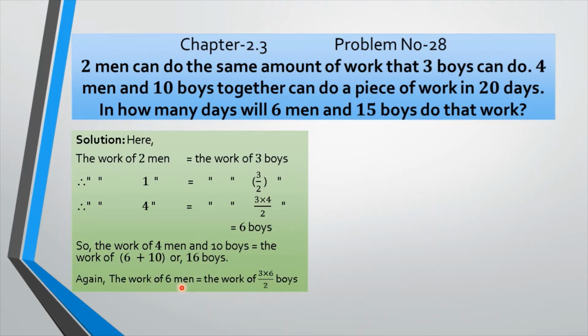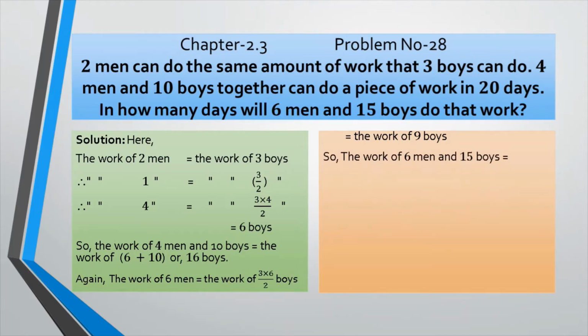Again, the work of 6 men equals to the work of 3 multiplied by 6 divided by 2 boys. From this line, my dear students, you can see the work of 4 men equals to 3 multiplied by 4 divided by 2, 6 boys. And from this line, we can do this line, the work of 6 men equals to the work of 3 multiplied by 6. That means instead of 4, we will write down the 6 now by 2. And if we reduce, we get the work of 9 boys, my dear.